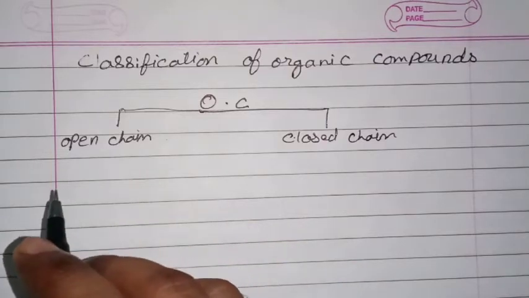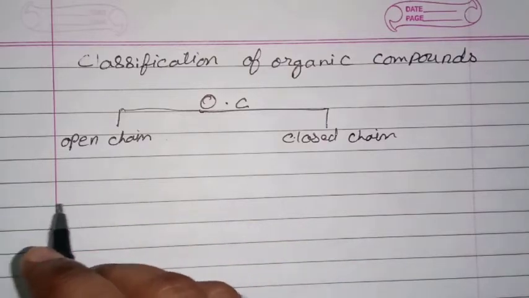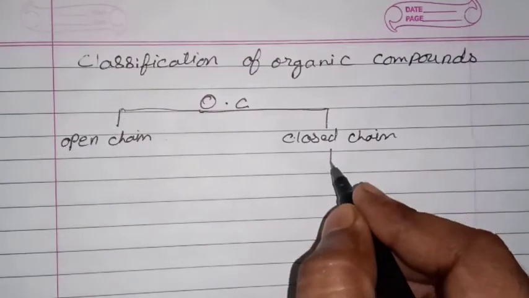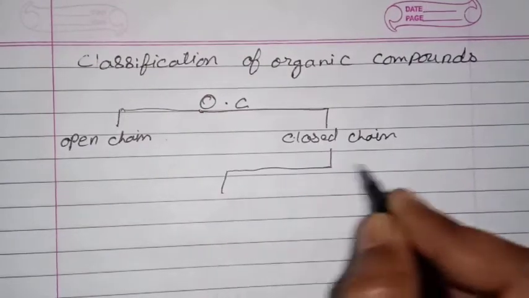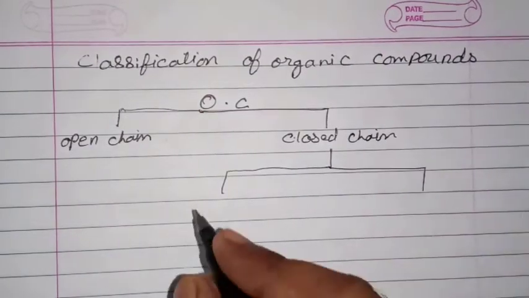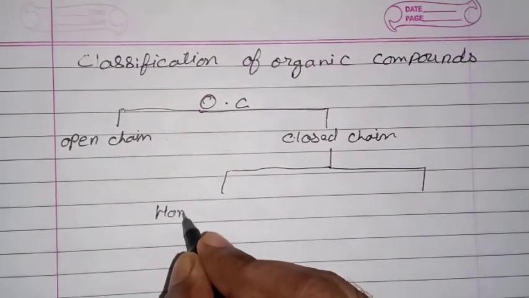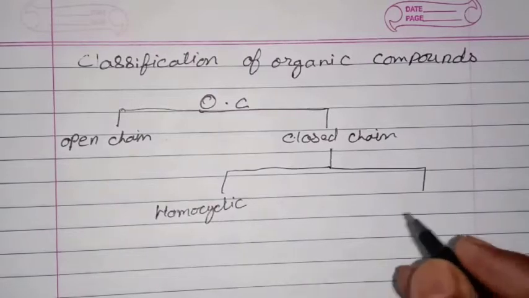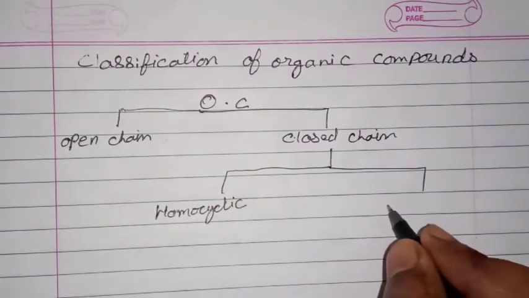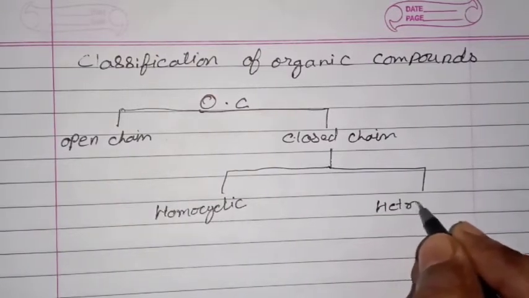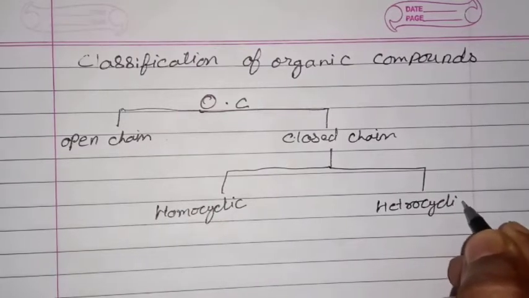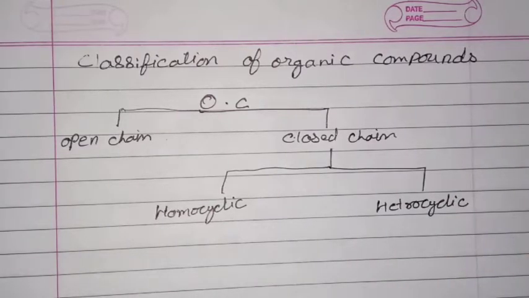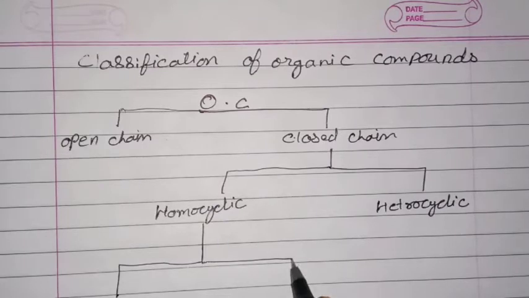Next, this closed chain can be differentiated into different categories: homocyclic, when all the constituent elements present in the chain are the same, and heterocyclic, when all the constituents are not the same. Then this homocyclic can again be divided into two categories.